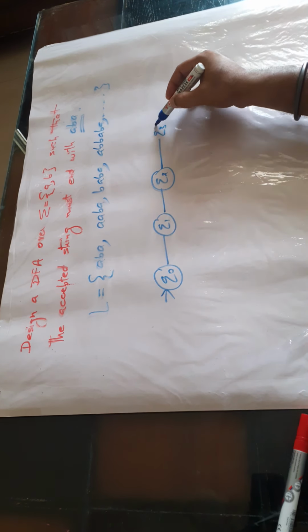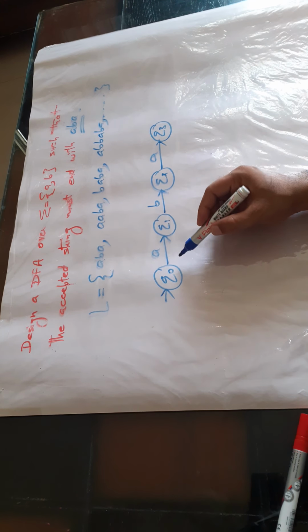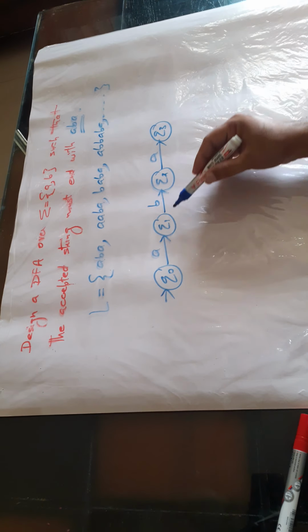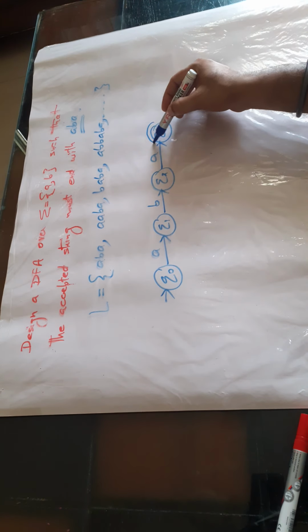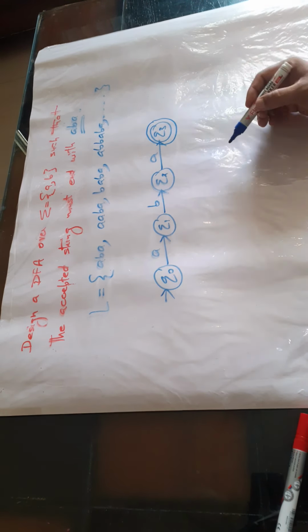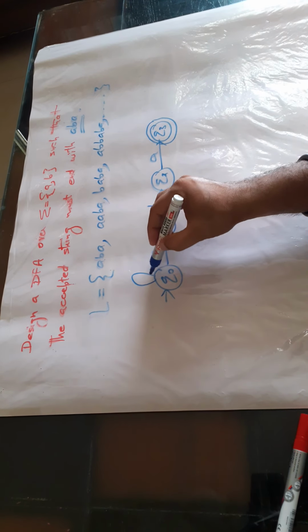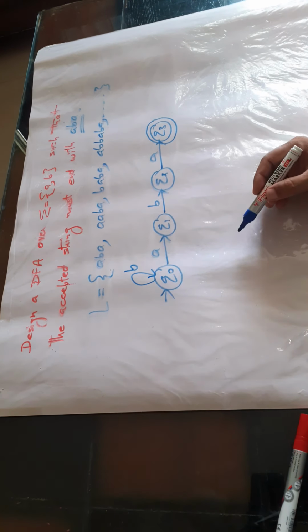So input symbols A, B, A. This is the smallest string in this case, ABA. So we have 4 states, Q0 to Q3. ABA is going to be accepted, that's why Q3 is the final state. Now we have to complete the diagram. Starting from the first one, let's take input symbol B as a self loop, because B can be repeated any number of times before this ABA.